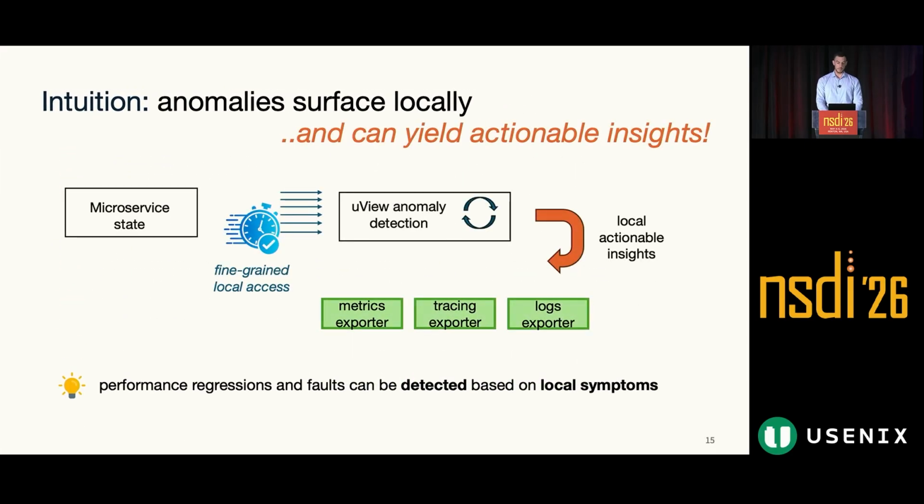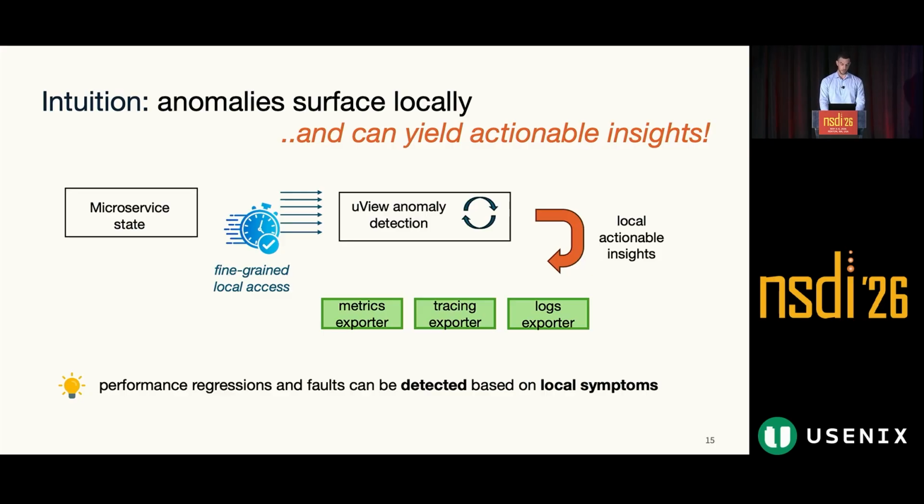And so with this in mind, the goal of Microview is to provide real-time local access to the metrics of any given microservice and, based on the metrics, detect anomalous conditions locally. Then, once anomalies are detected, Microview provides local feedback that includes which performance problems have been detected and which are the metrics that show the symptoms. Finally, this feedback can be input to observability exporters. Exporters here include metrics exporters, as well as exporters of other observability data, such as distributed tracing, as we will